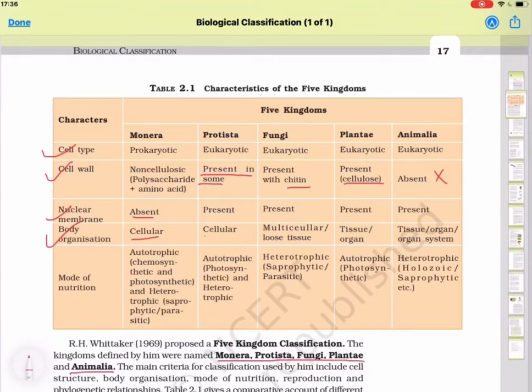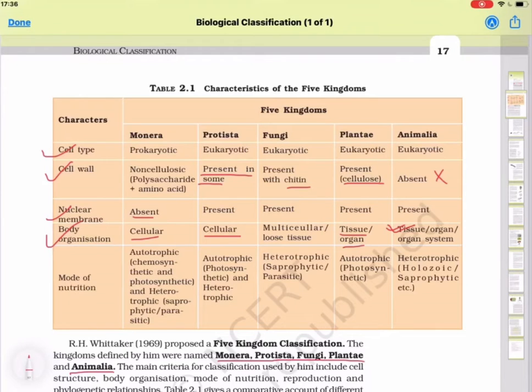All are unicellular organisms, so here body organization is cellular. Fungi, multicellular. In plants, tissue or organ level of organization is present. And in Animalia, tissue, organ and organ system level of organization is present.